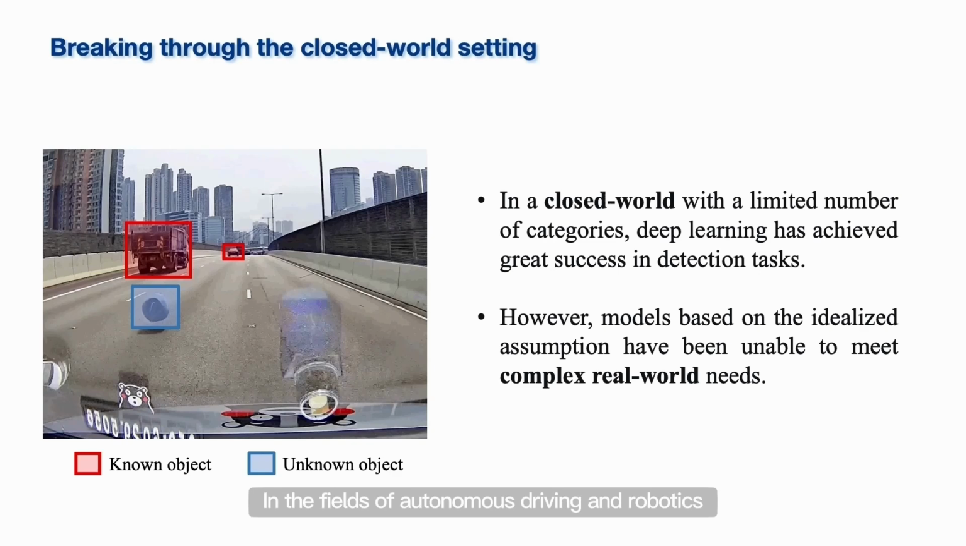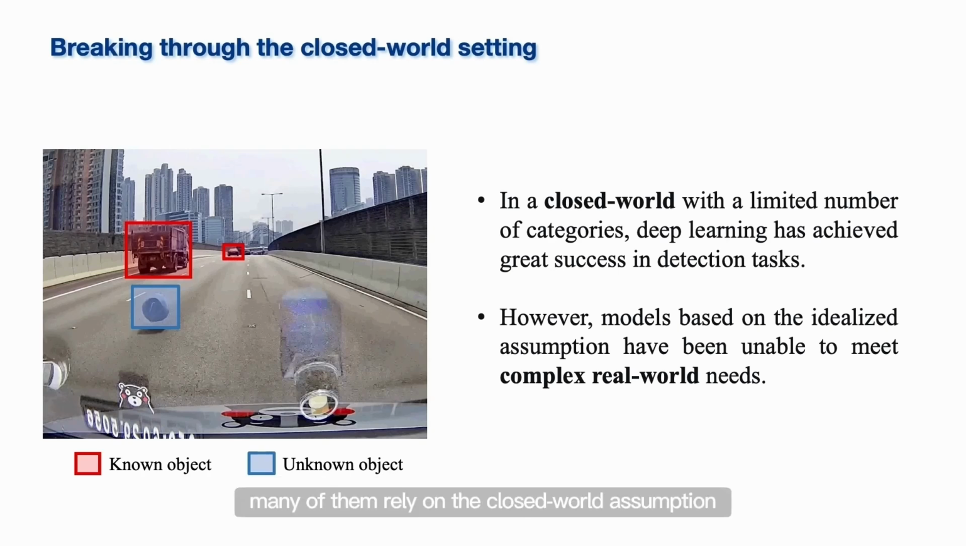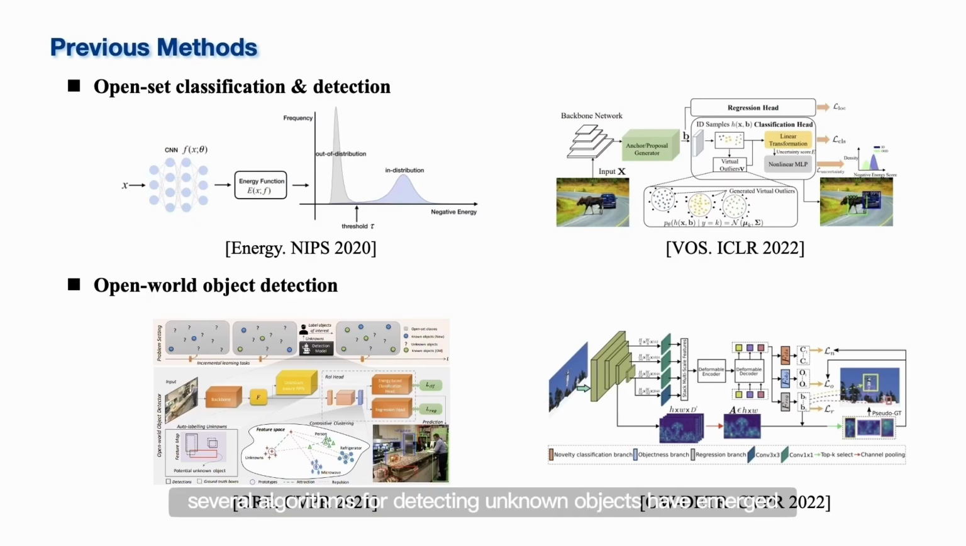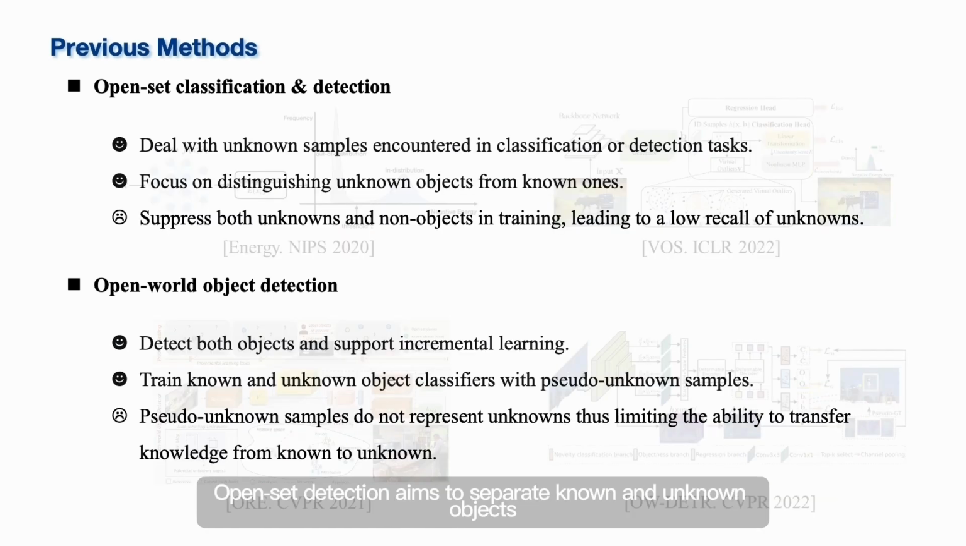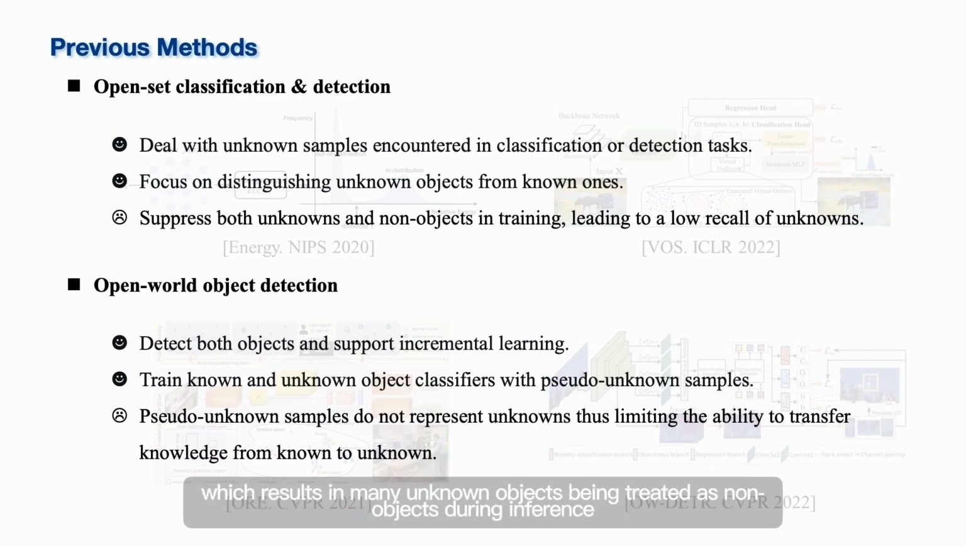In the fields of autonomous driving and robotics, deep learning-based perception methods have achieved outstanding performance. However, many of them rely on the closed-world assumption, which limits their ability to identify never-seen-before objects. In recent years, several algorithms for detecting unknown objects have emerged. Open-set detection aims to separate known and unknown objects, but it simultaneously suppresses the unlabeled unknown objects and the non-objects hidden in the background during training, which results in many unknown objects being treated as non-objects during inference.